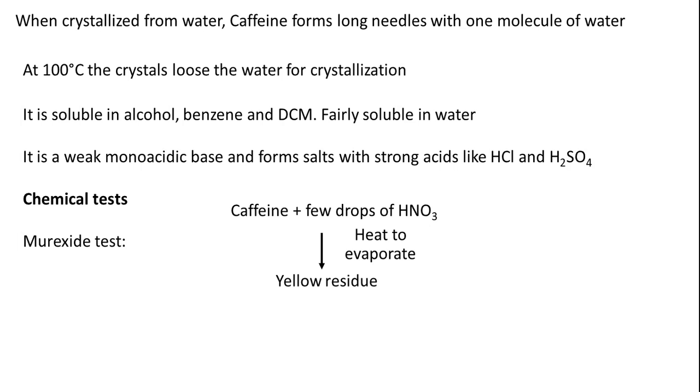This yellow residue is heated further slightly to obtain a slightly brownish residue. To that we add ammonia solution. The ammonia reacts with that brown residue to give a purple colored solution. This is a very characteristic test for caffeine. It can also be used for other xanthine alkaloids.